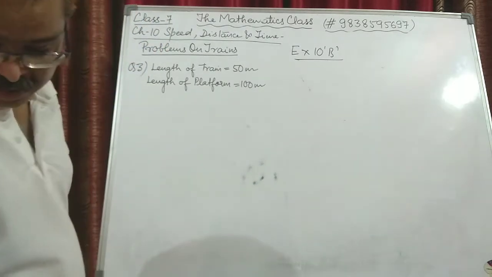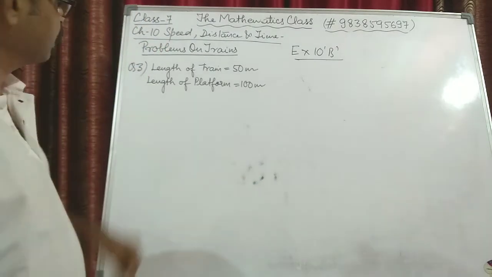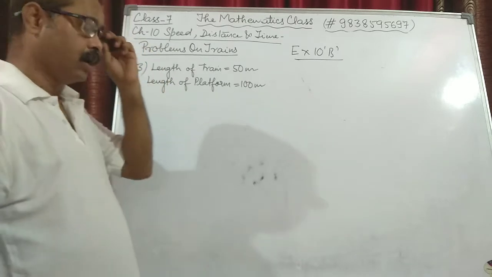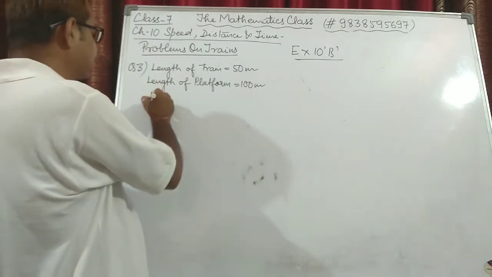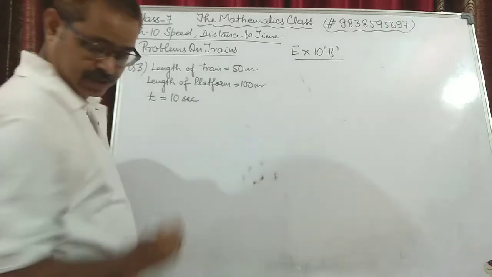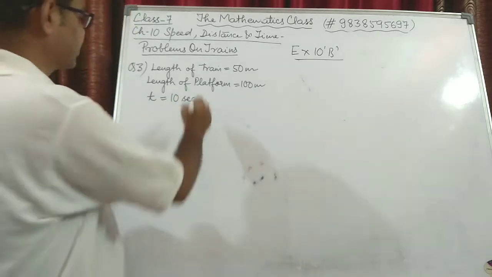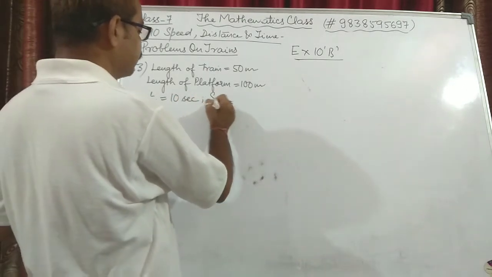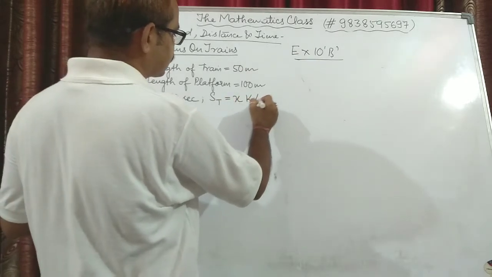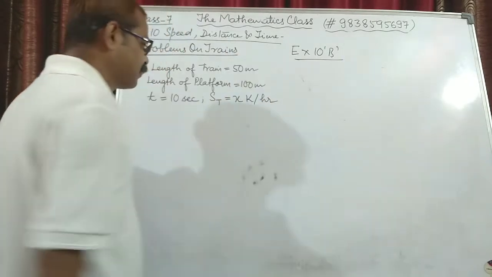The length of the platform is 100 meters, and this 50-meter long train passes the 100-meter long platform in 10 seconds. Time is given as 10 seconds. Find the speed of the train. We have to find the speed of the train. Let us assume it as x kilometer per hour.